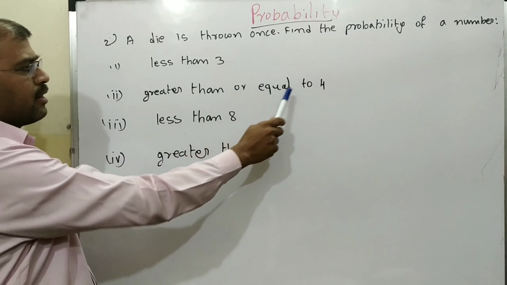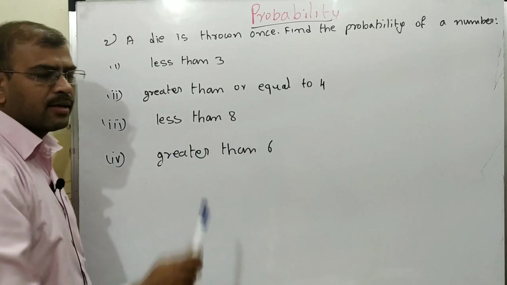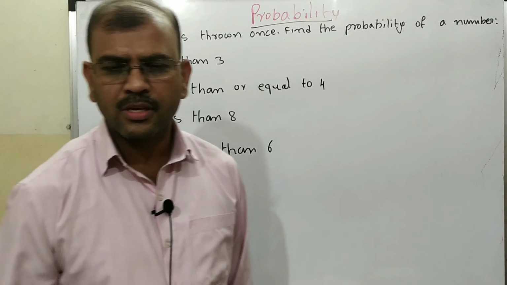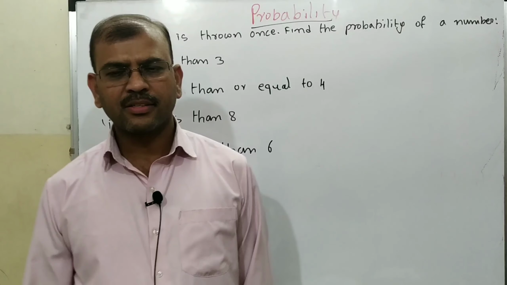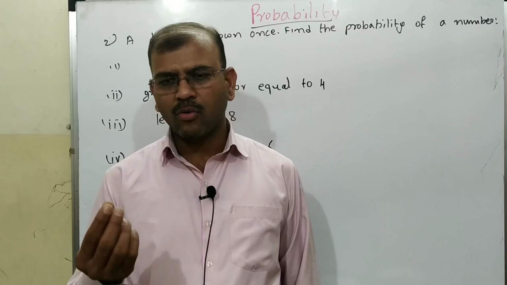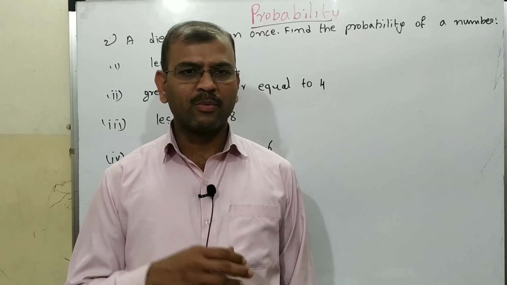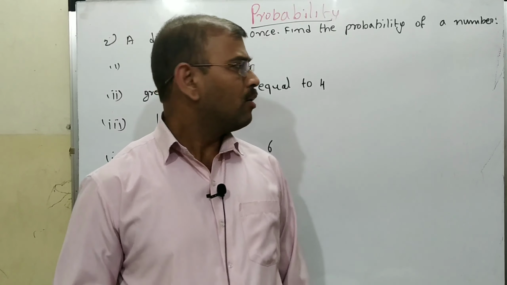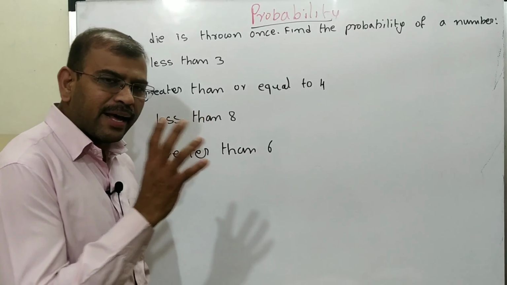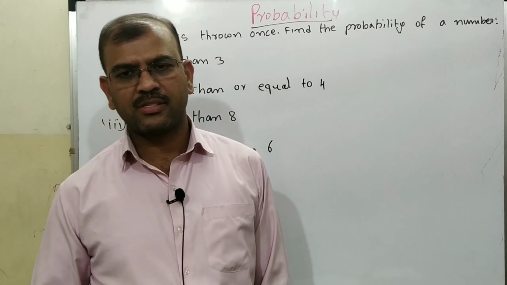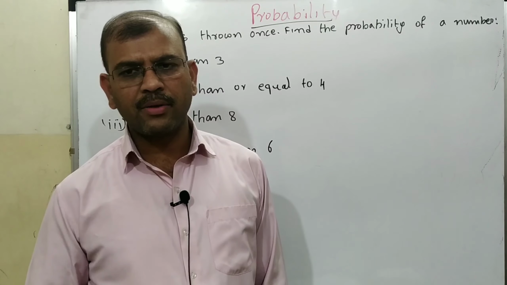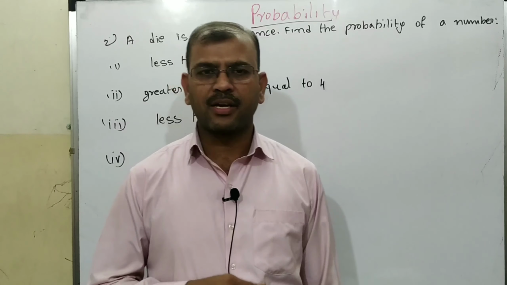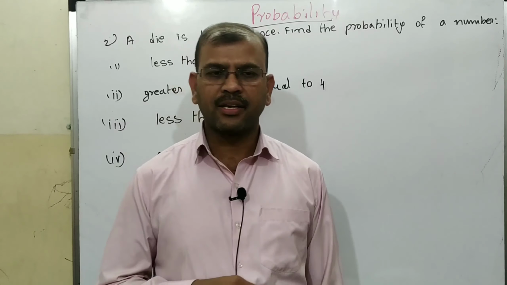Less than 3, greater than or equal to 4, less than 8, greater than 6. These are the 4 questions. Now what is a die? Usually at home we play games using a die. Now our question is, how many faces does a die have? A die has 6 faces.